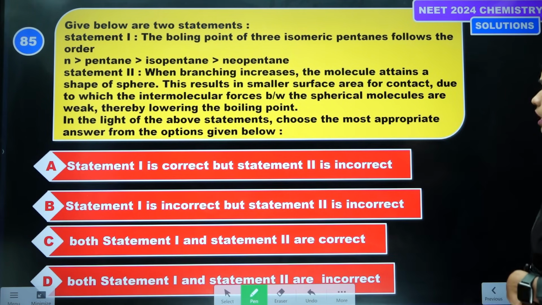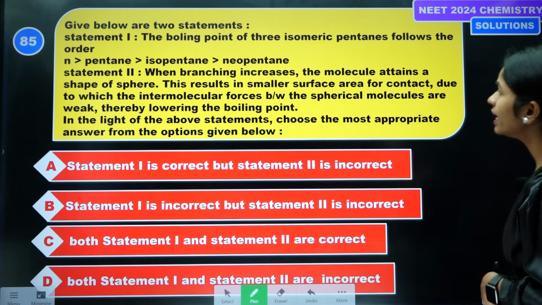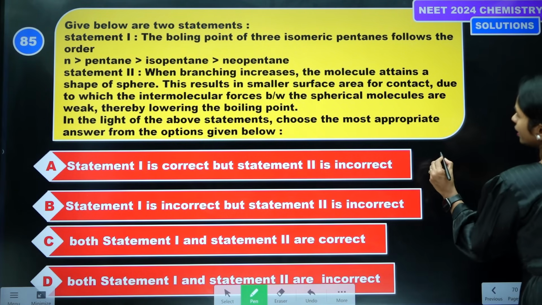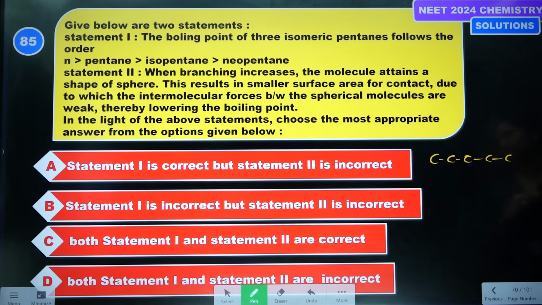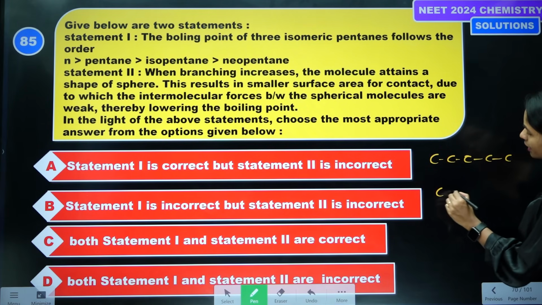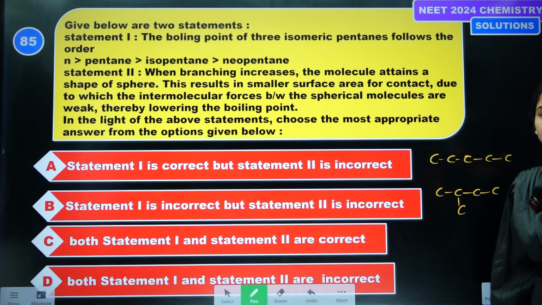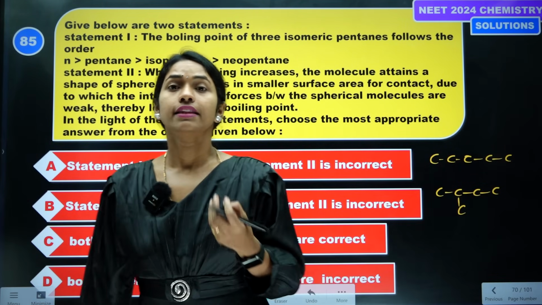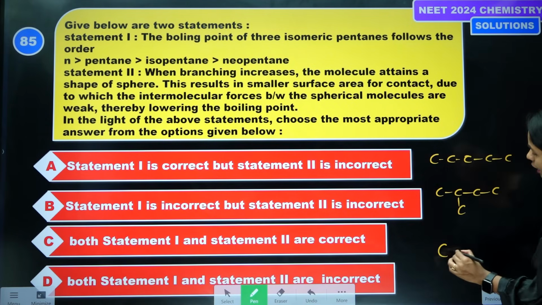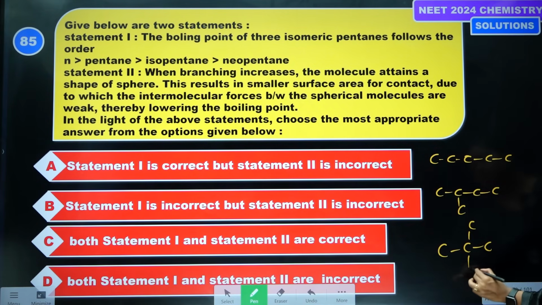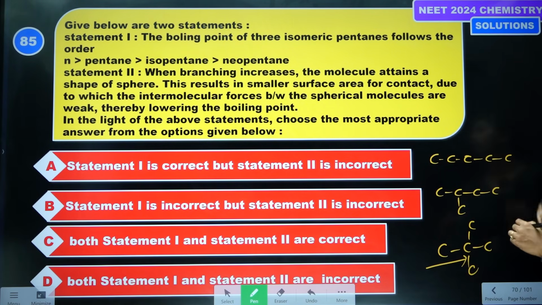Next one. The boiling points of 3 isomeric pentanes follow the order: n-pentane, isopentane, neopentane. What do you mean by n-pentane? There are 5 carbons in a chain like this. What is isopentane, students? This is isopentane: iso means from the last, at the second position, a methyl is there. Neopentane means 2 methyl groups are present at one terminal end, like this.